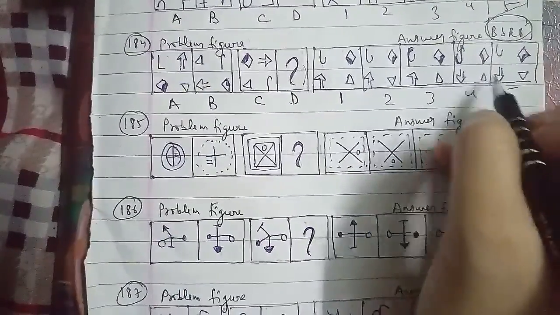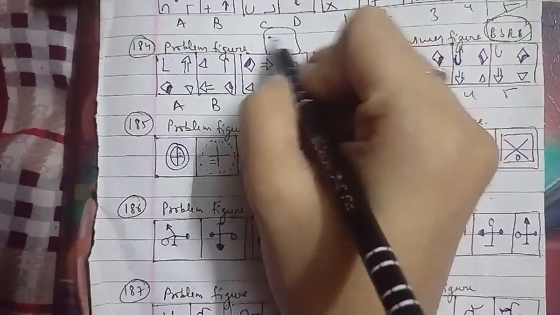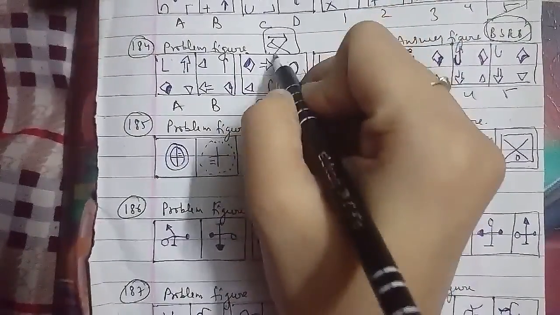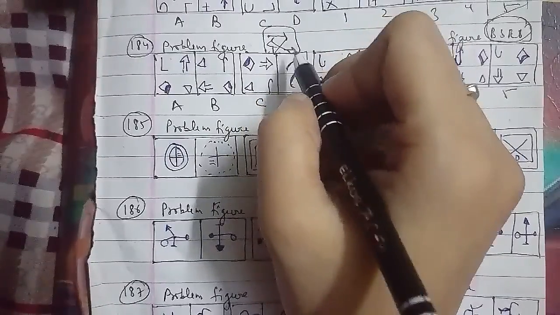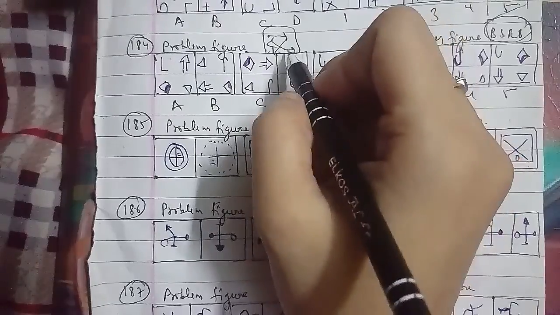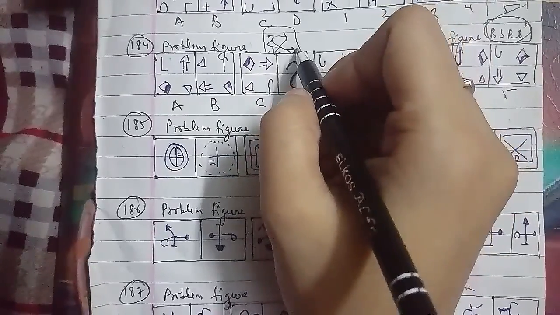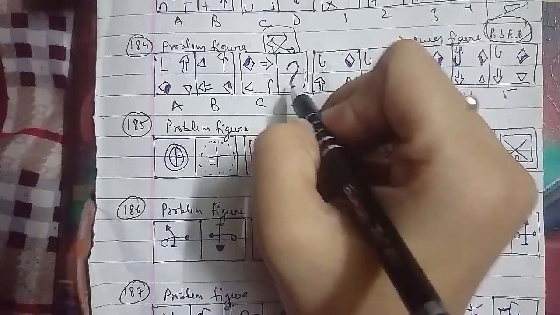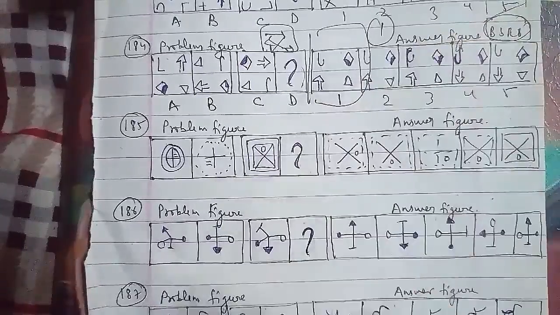In this case, the symbols move in the order that we have: this will move and come here, that will move and come here, this will move and come here, and it will move and come here. So the triangle rotates 90 degrees clockwise, the squares and the arrows rotate 90 degrees anti-clockwise, and the fourth symbol gets inverted. So we can say that the first figure will be the right answer for this question as well.